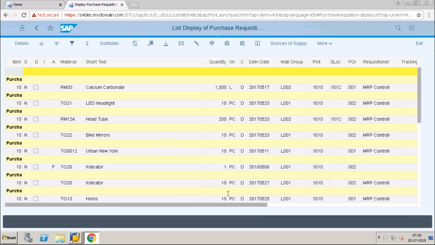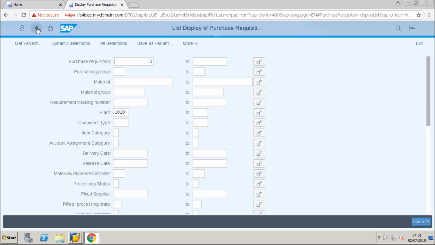So you can find out the list of purchase requisitions based on the plant, or I can also give it based on the material, say for example TG10. You can just filter again.